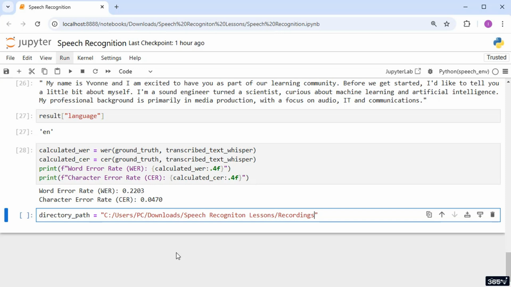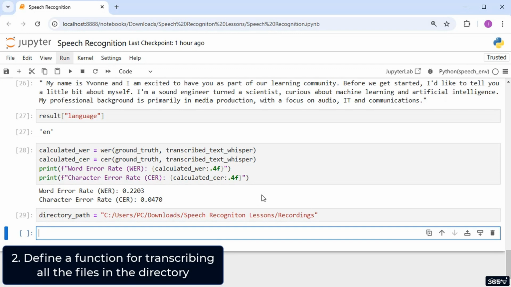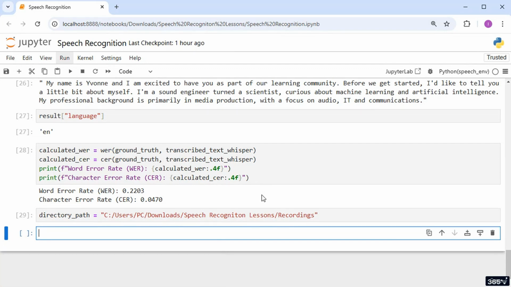Next, we'll define a function to handle the transcription process for all the files in the directory. In a new cell, type def, then the name of the function, followed by the required parentheses, where we'll place the variable containing the path to the desired directory. Here, the transcribe directory whisper function takes the directory path variable as its argument, and it will look inside the specified directory. Then it will find all the WAV files and transcribe them individually. But to do this, we need to type a bit more code.